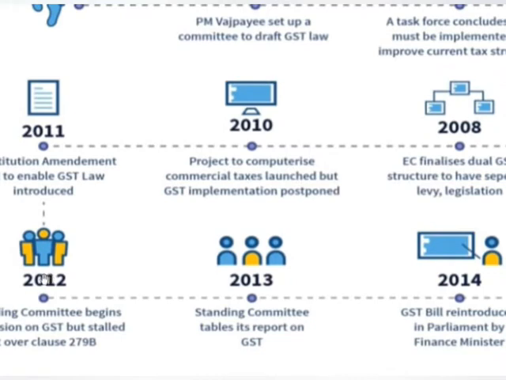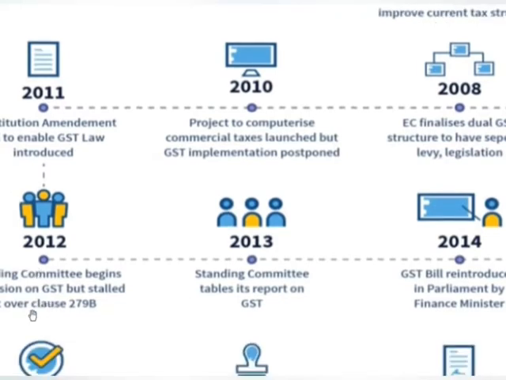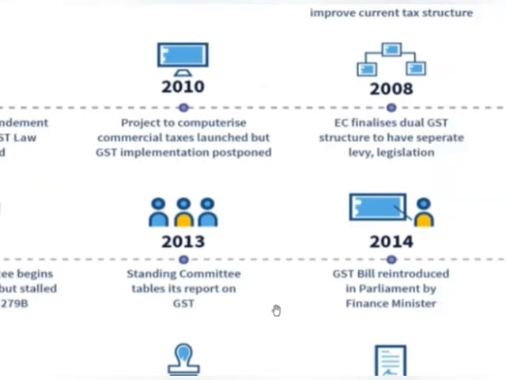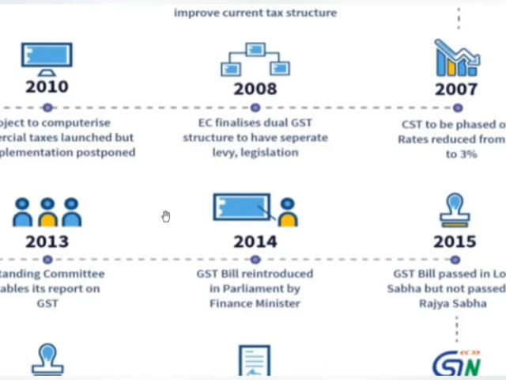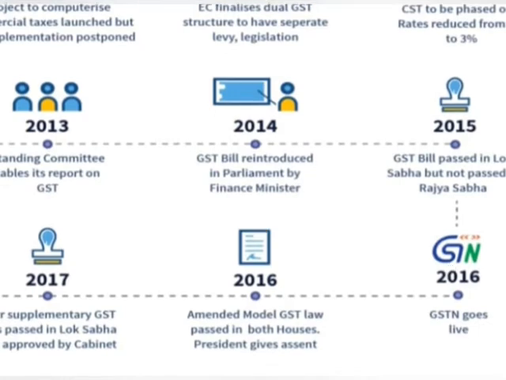In 2012, the Standing Committee began the discussion on GST but it stalled over Clause 279B. In 2013, the Standing Committee tabled its report on GST. In 2014, the GST bill was reintroduced in Parliament by the Finance Minister. In 2015, the GST bill passed in Lok Sabha but not in Rajya Sabha. In 2016, GSTIN went live.